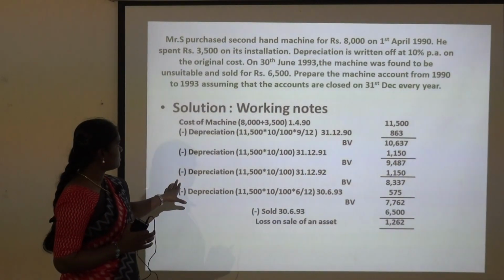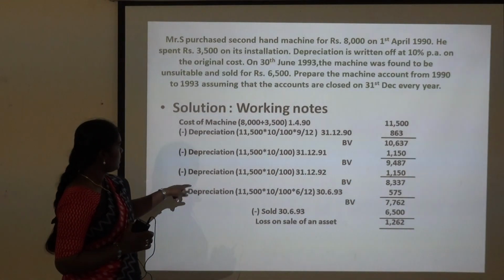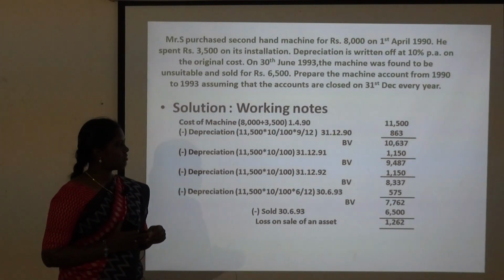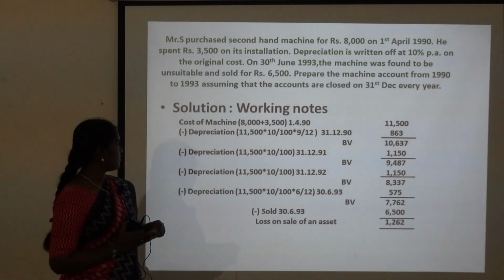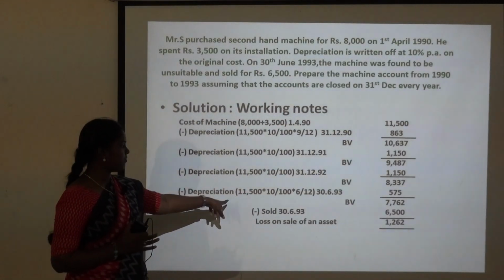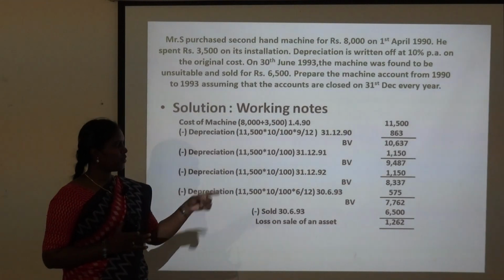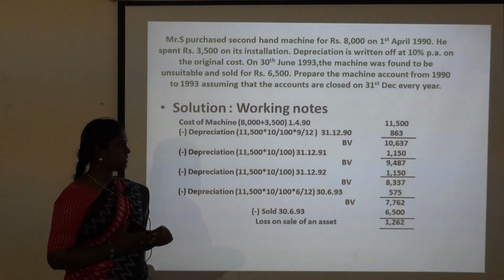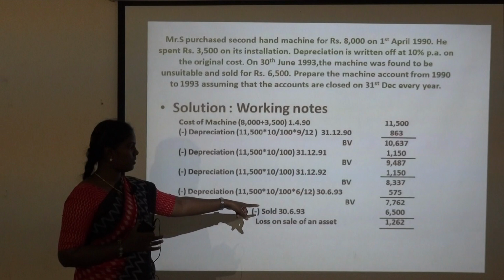Now coming to the third year. Third year depreciation, 11,500, again 10%, will get 1,150. Now subtract it, you will get 8,337. Now again you have to calculate for the year 93. For 93, we are using it only for 6 months. So apply for 6 months, and we will get the depreciation amount as 575. Now subtract it, you will get the book value 7,762. The machine has been sold on 30th June 93.